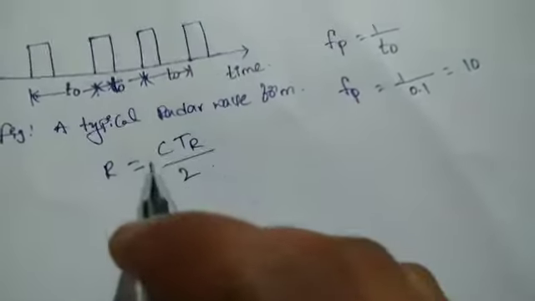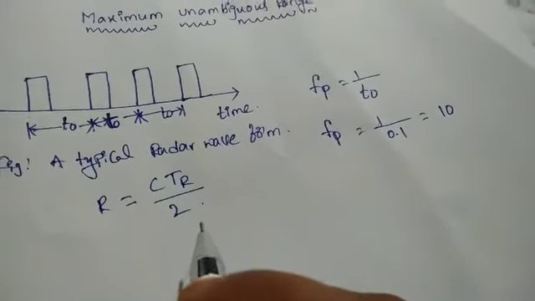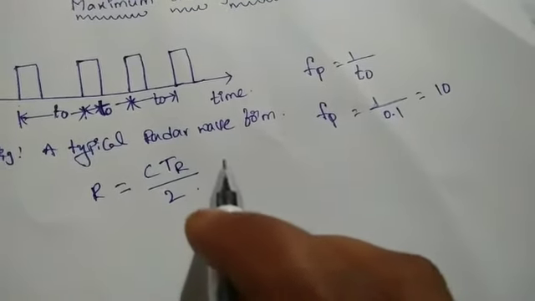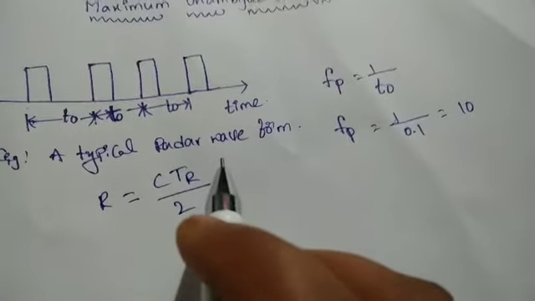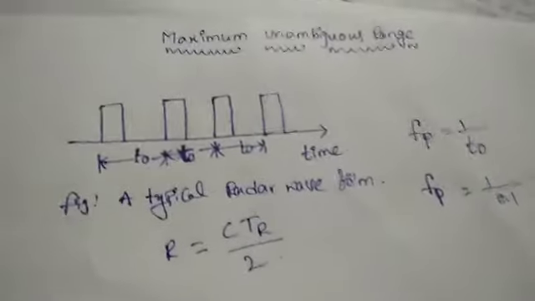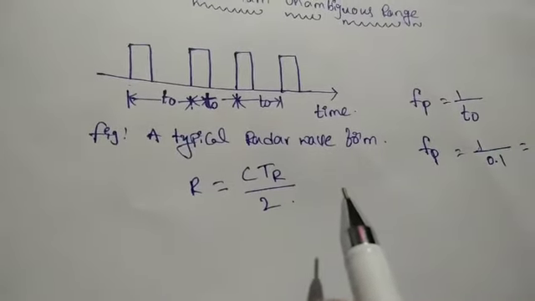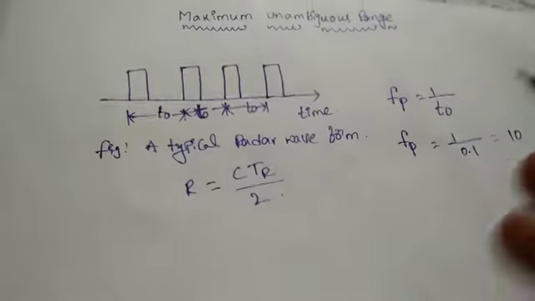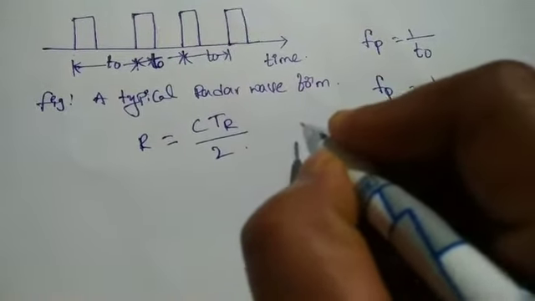So range or distance R equal to c tr by 2, where c is the velocity of light and tr is the time of the reflected signal, R is in meters, and c is usually taken to be the speed of light, assumed to be c equal to 3 into 10 power 8 meters per second.